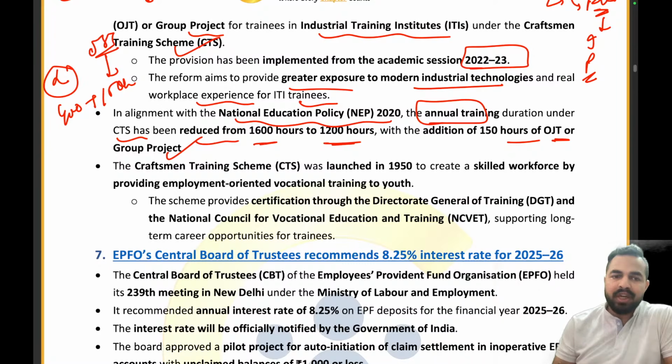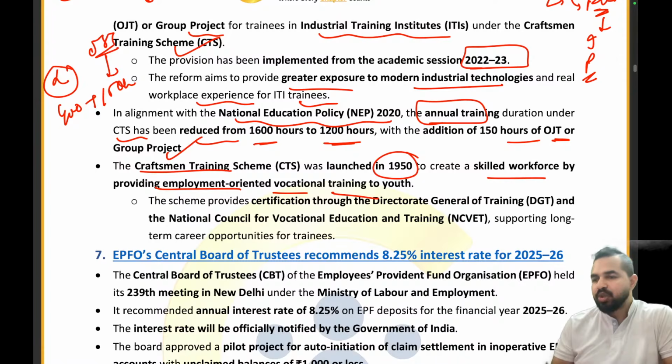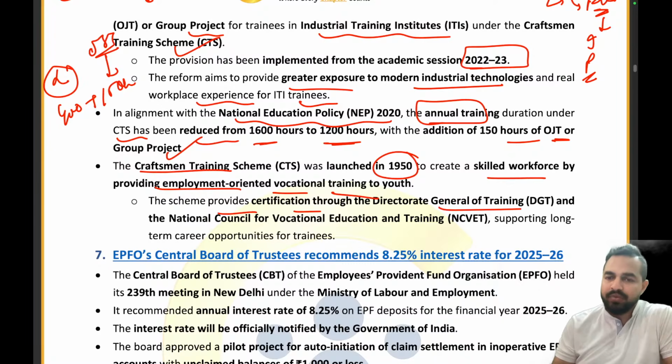When it comes to the Craftsman Training Scheme, it was launched in 1950 to create a skilled workforce by providing employment oriented vocational training to youth. So we are providing employment oriented vocational training to the youth. The scheme provides certification through the Directorate General of Training and the National Council for Vocational Education and Training, supporting long-term career opportunities for the trainees.